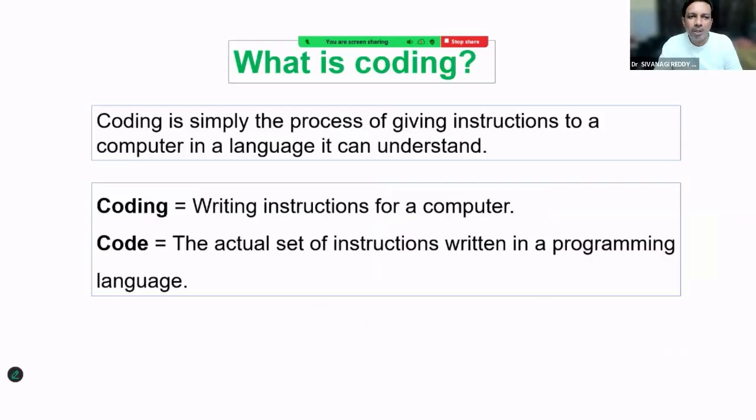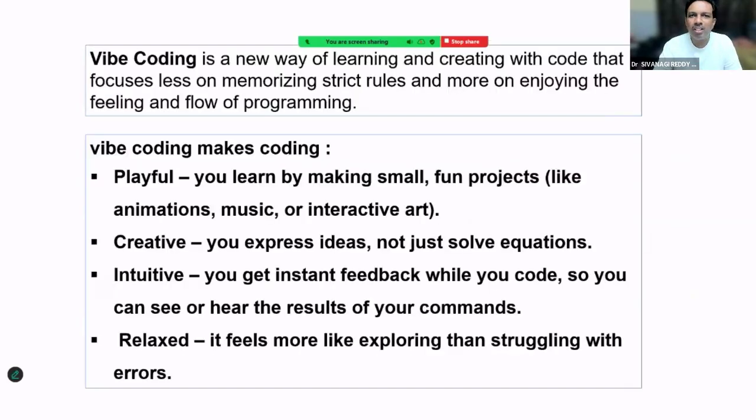Before doing that, for the people who are very new to coding, let me tell you what coding is. It's writing instructions for a computer, like a language. Whenever we are speaking, we may speak in Telugu or Hindi or English to communicate. Coding is also like that, writing instructions for a computer. Code means an actual set of instructions written in a programming language. There may be different types of programming languages. Those things we are not looking into. But what is vibe coding?